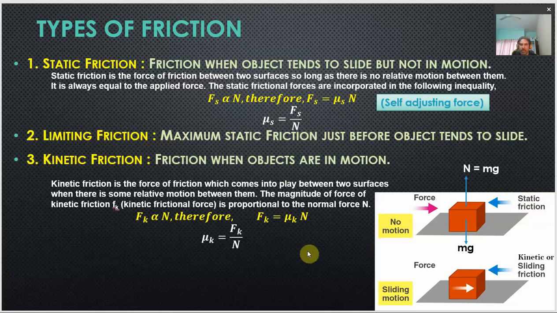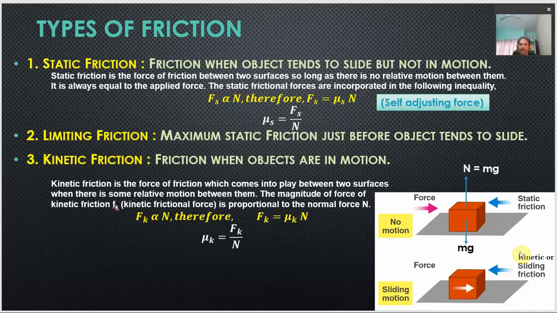Okay. Let us move to the third kind of friction. It is called kinetic friction. Now, when this applied force is sufficiently large to overcome this static friction, this object gains some sliding motion over the surface of the other object. Because there is relative motion between the two surfaces, so there is sliding motion. The friction left between the surfaces of these two objects is called kinetic or sliding friction. We call it in general kinetic friction.